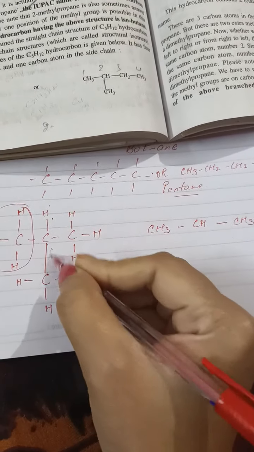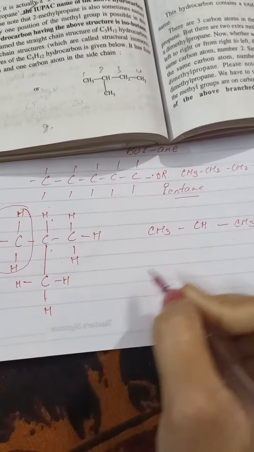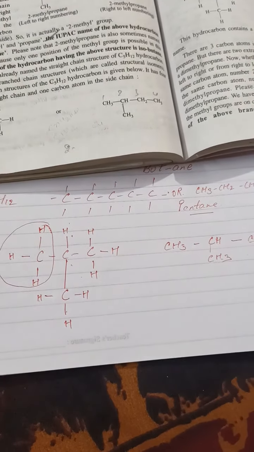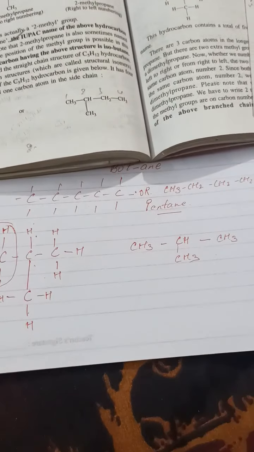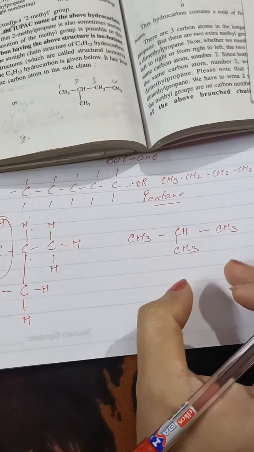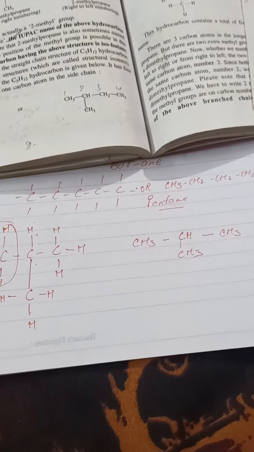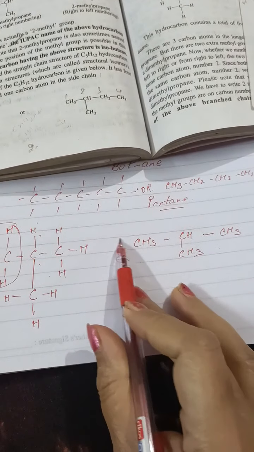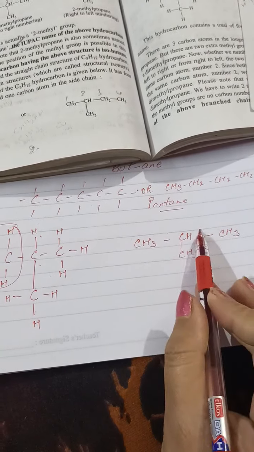This CH is attached with 1 2 3 CH3. Okay, now one thing I would like to tell you, when this type of branch chain is attached, first of all we have to see whether it is near from this side or from this side.